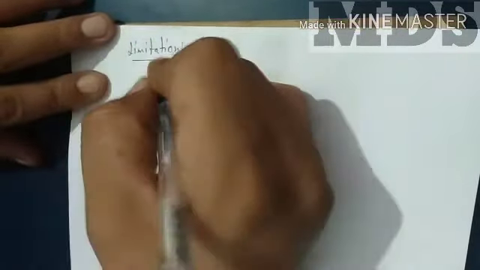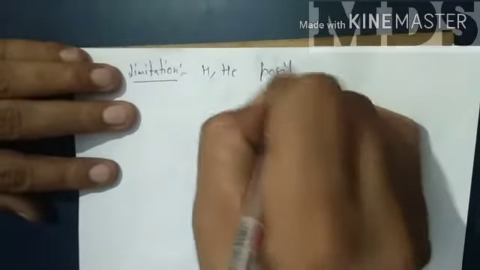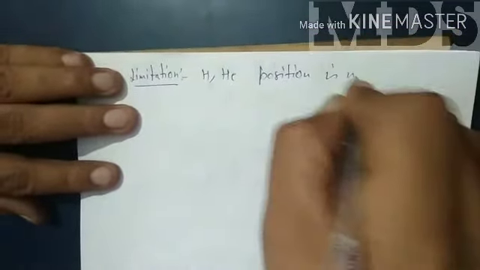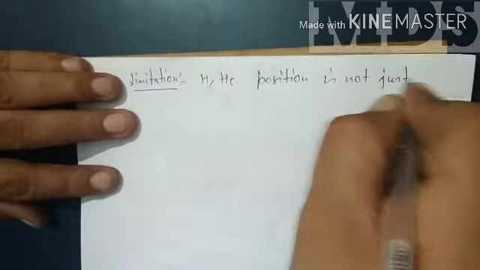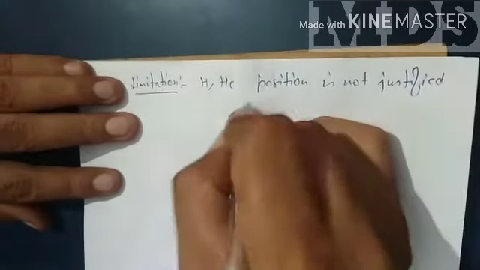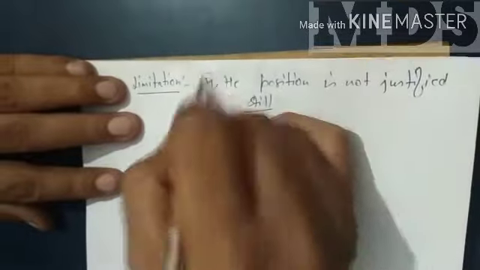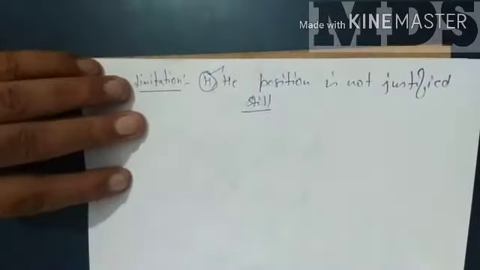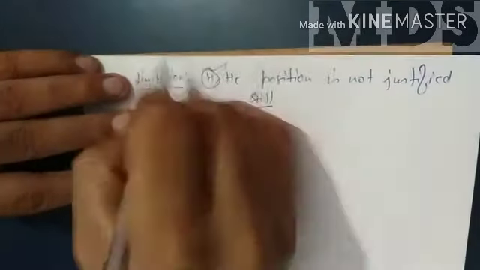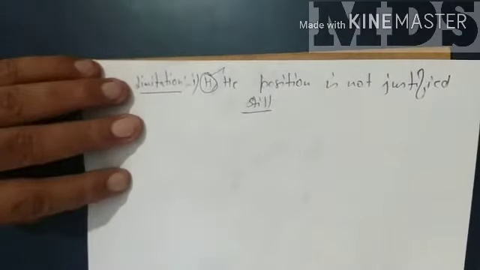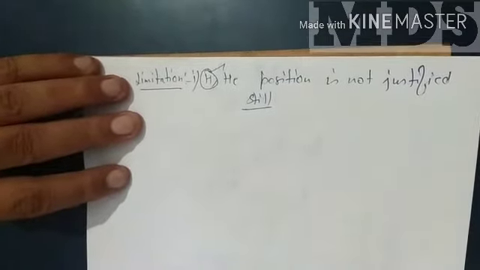Now, is there any limitation still in the modern periodic table? Yes, there is. The position of hydrogen and helium is still not justified. Hydrogen behaves as both metallic and non-metallic, but it is put above the first group of metals.